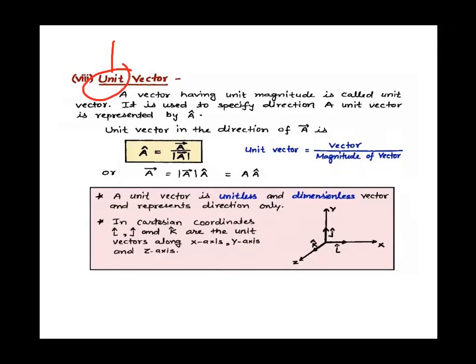So children, if I give you a vector, suppose this is a vector, and unit vector is shown by a cap over its head. इसके ऊपर cap लगाते हैं, it means unit vector. So if we are having a vector a, this is our vector a, right children?